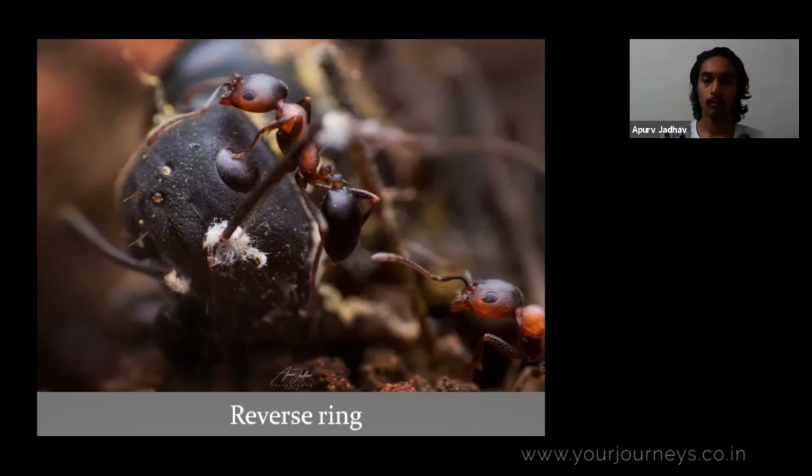Macro lenses will at least forgive a bit of camera shake, which we do while breathing or while pressing the shutter button. But when you use the reverse ring, it is very, very sensitive, and a small jerk in your process of taking a photo will cause a huge focus shift in your image.